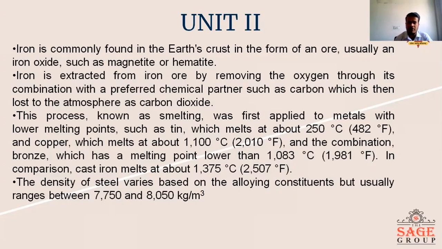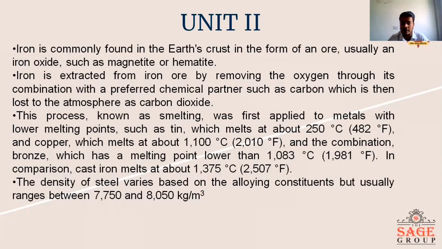This process is known as smelting, which was first applied to metals with lower melting points, such as tin, which melts at 250 degrees Celsius, and copper, which melts at 1100 degrees Celsius. With the combination of these, it forms bronze, which has a melting point of 1083 degrees Celsius. In comparison, cast iron melts at a temperature of 1375 degrees Celsius.